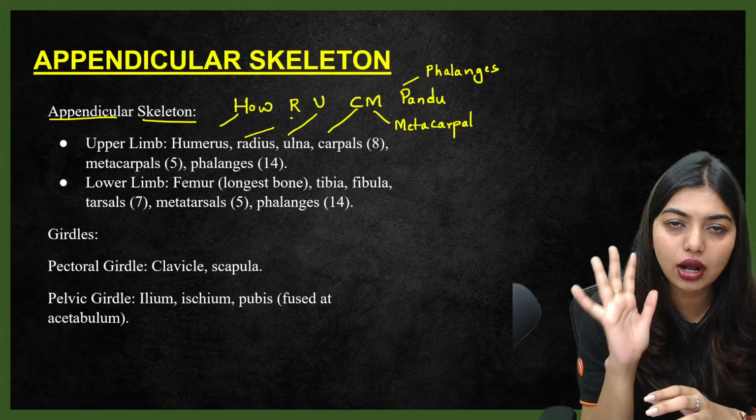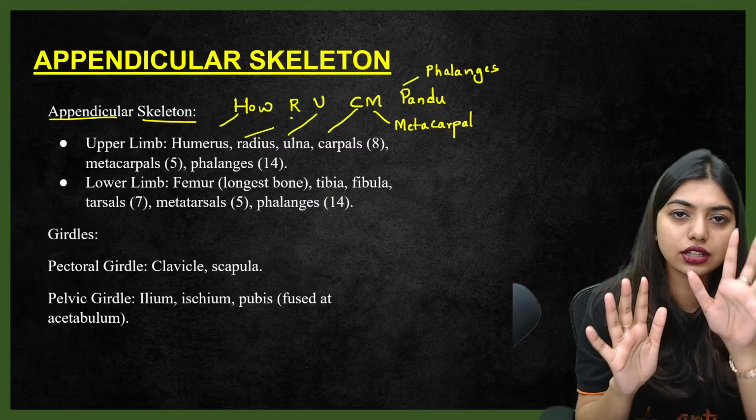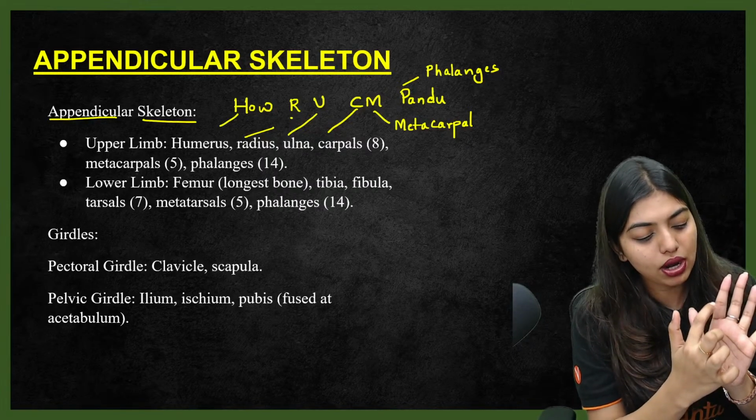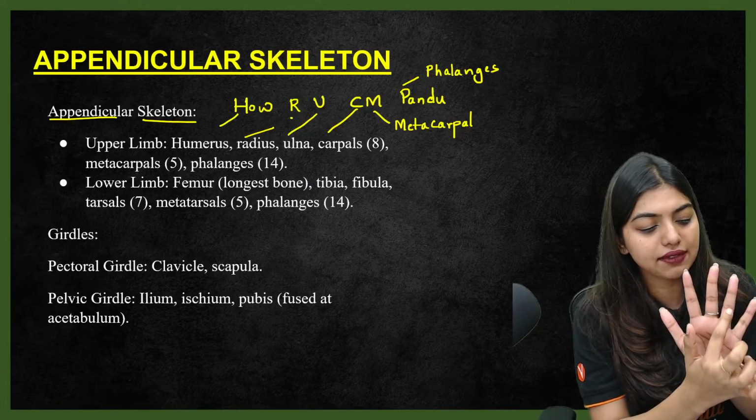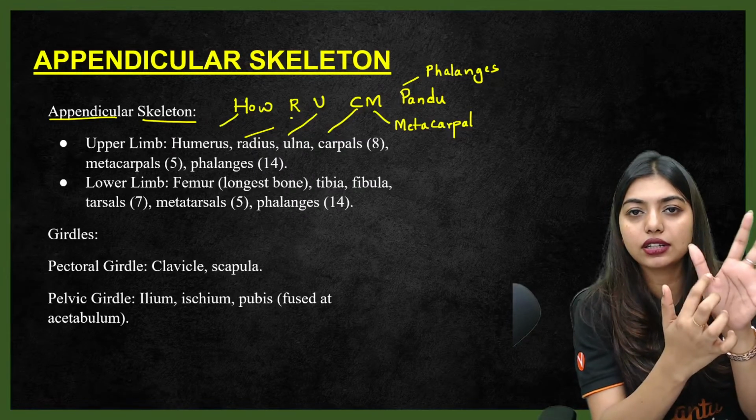Now, if you forget how to count your phalanges, all of you see the cut on your fingers. Can you all see a cut? 1, 2, 3, 4, 5, 6, 7, 8, 9, 10, 11, 12, 13, 14.